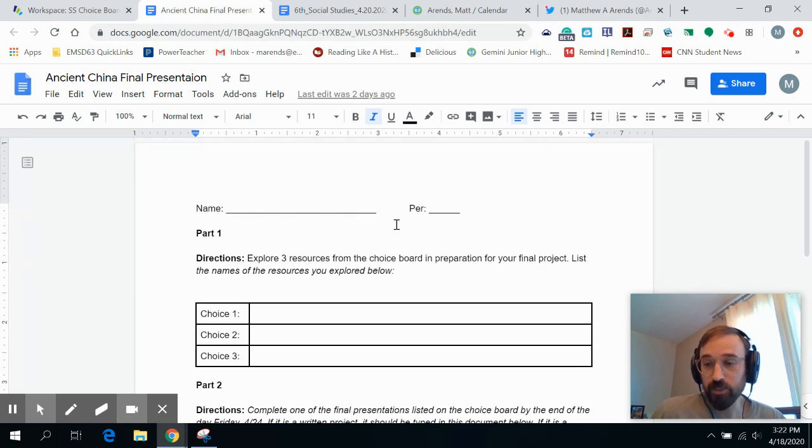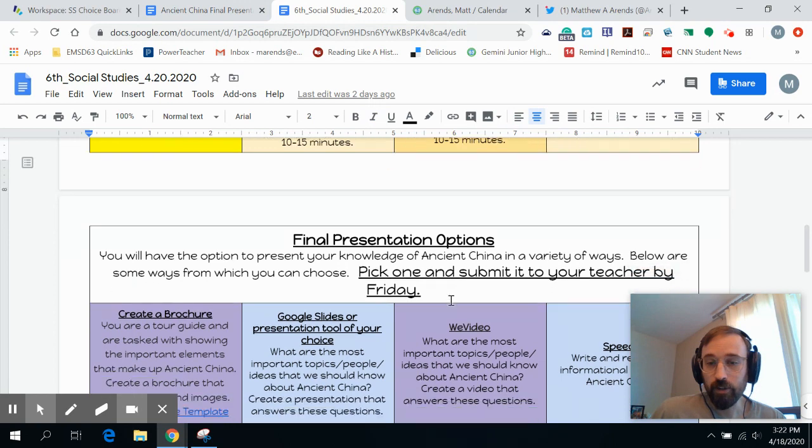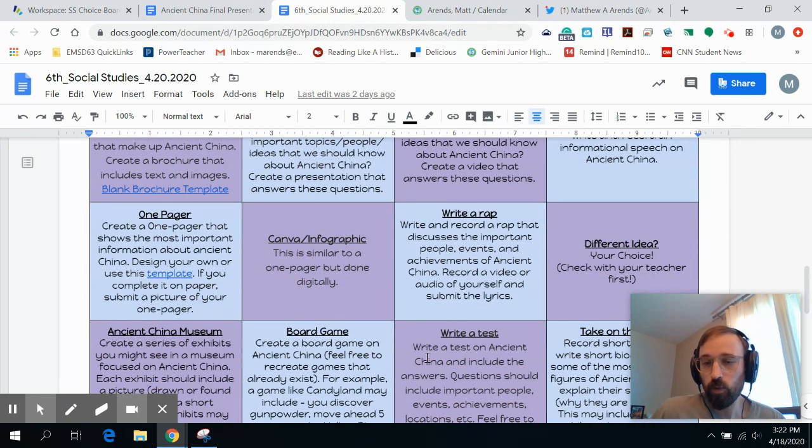I'm hoping this is fun. Again, you've got lots of choices. Pick the one that sounds the most fun to you or the one that makes the most sense to you. If you're reading through one of these and it just doesn't make sense to you, and you're like, how in the world do I do that? Skip it. Don't do that one. Pick the one that makes the most sense to you or the one you'd like to do best, because when you enjoy what you're doing, your assignment's going to look a lot better.